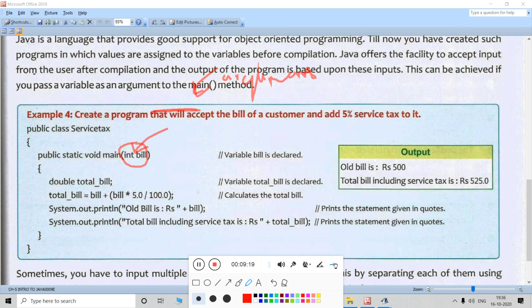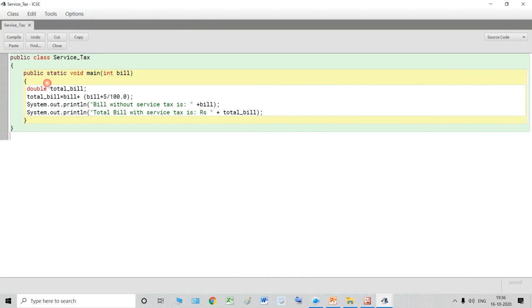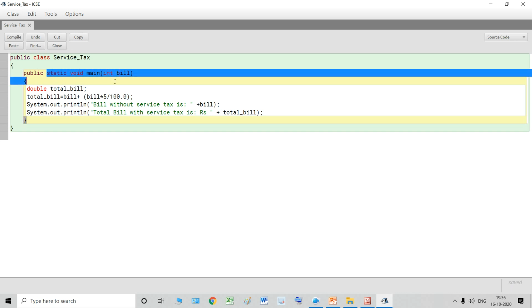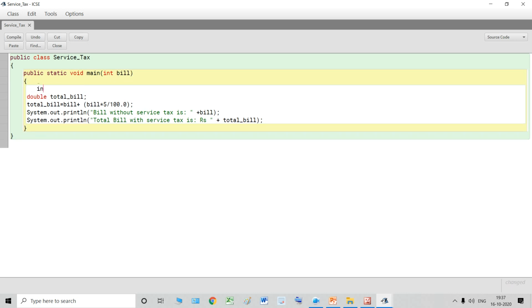Okay students, so let us go to this program and try to understand it. Look over here, this is the class, this is the main method. Inside the main method, I have declared a variable, bill. Earlier we used to write int bill and then give some value to bill, suppose our bill is 100 rupees.